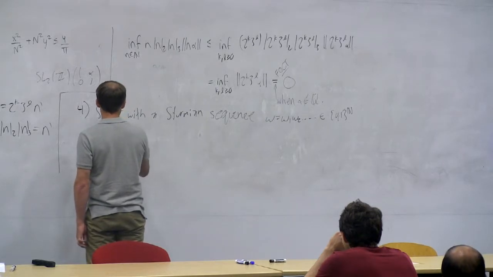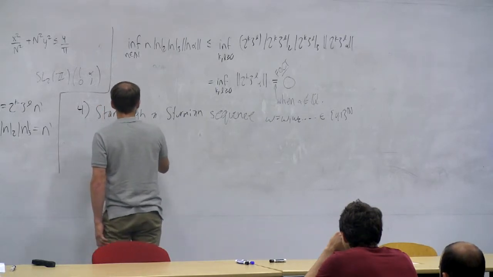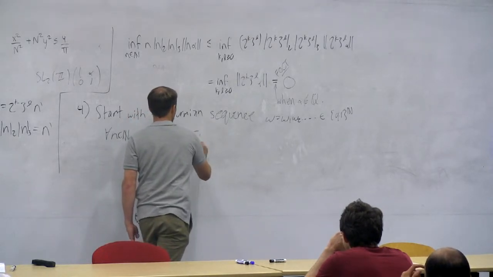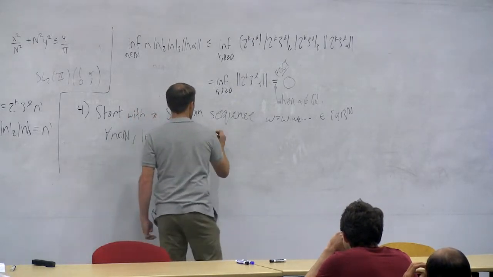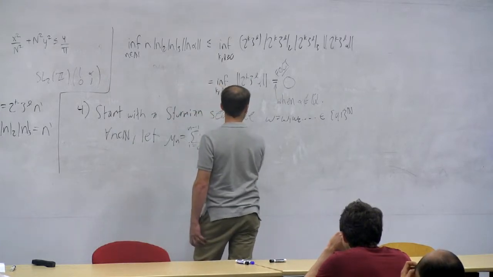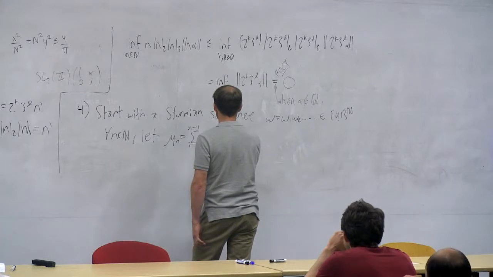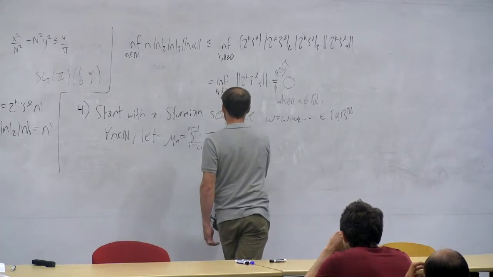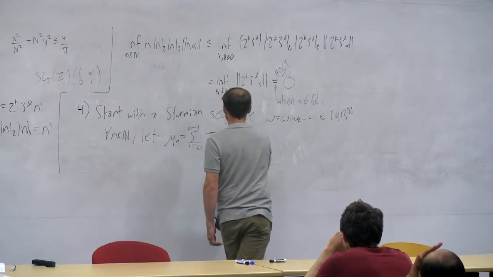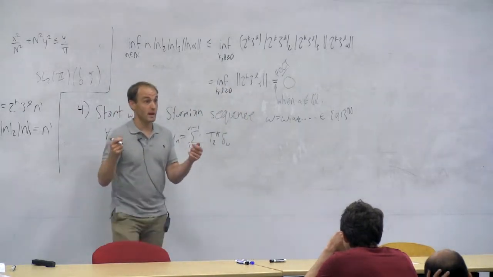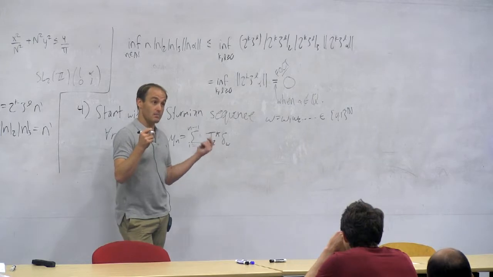So for each integer n, we let mu sub n equal the sum over i from 0 to n minus 1 of the push forward under times 2 of the Dirac mass at the point W. In other words, I go along the orbit of my point, and I multiply it by 2.